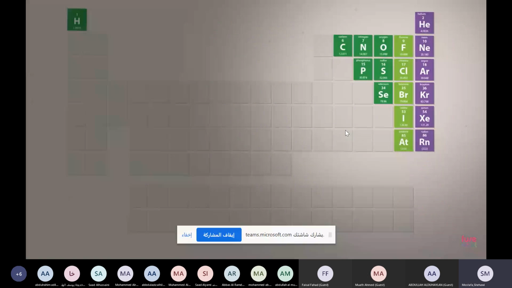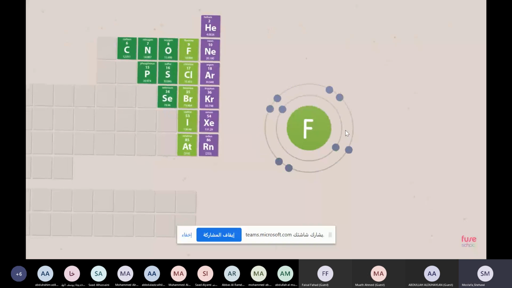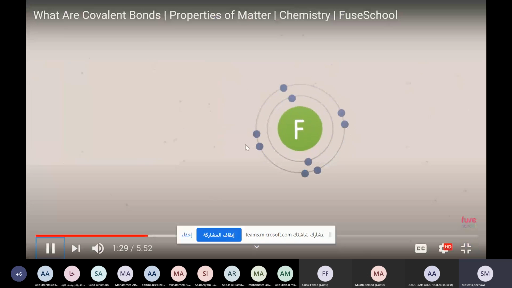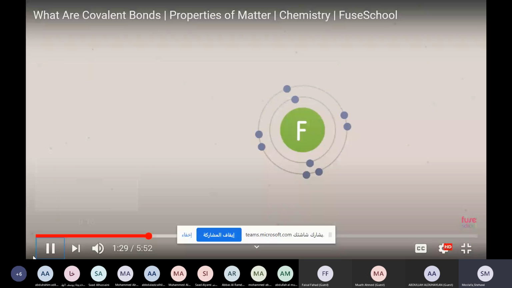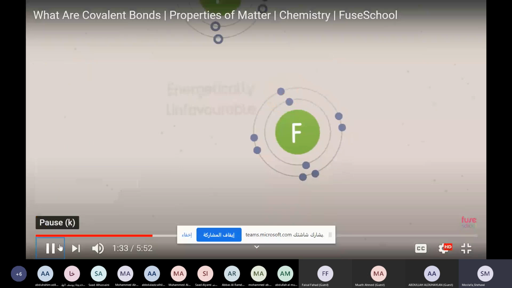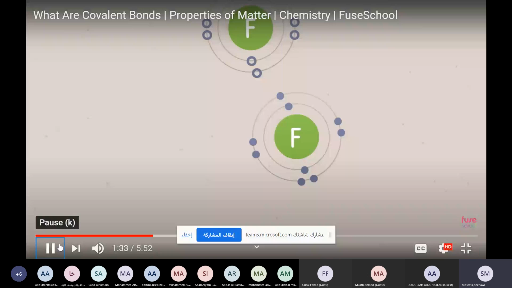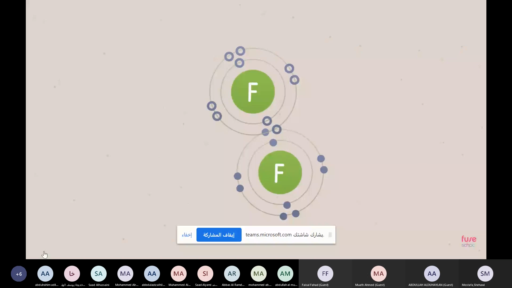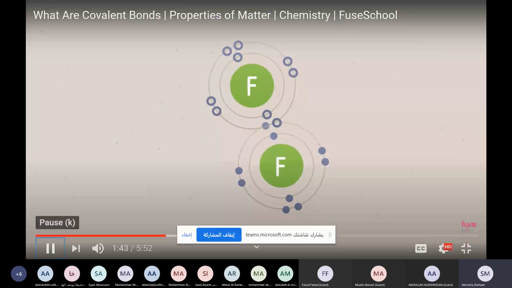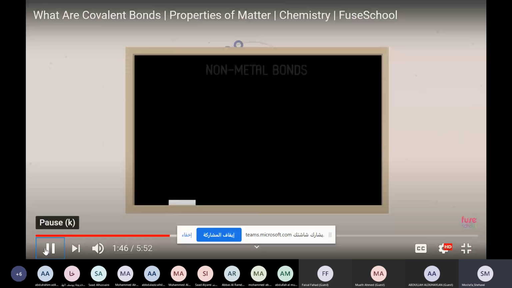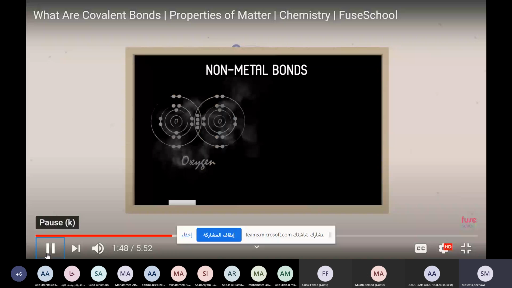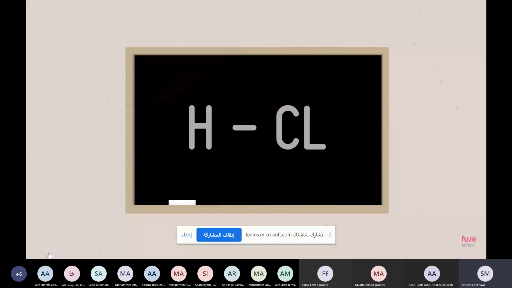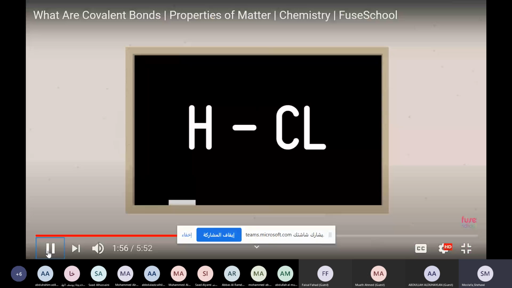They have shells of electrons that are normally half or more than half full of electrons. Since they have a strong attraction for a few additional electrons, it is energetically unfavorable for them to lose electrons, so they share electrons by overlapping orbitals. This makes a bonding orbital, or covalent bond, that contains two electrons. If there is space in the outer shell, a non-metal atom can form double or triple bonds, like in oxygen or nitrogen. In the displayed formula of a compound, we represent a covalent bond with a straight line.